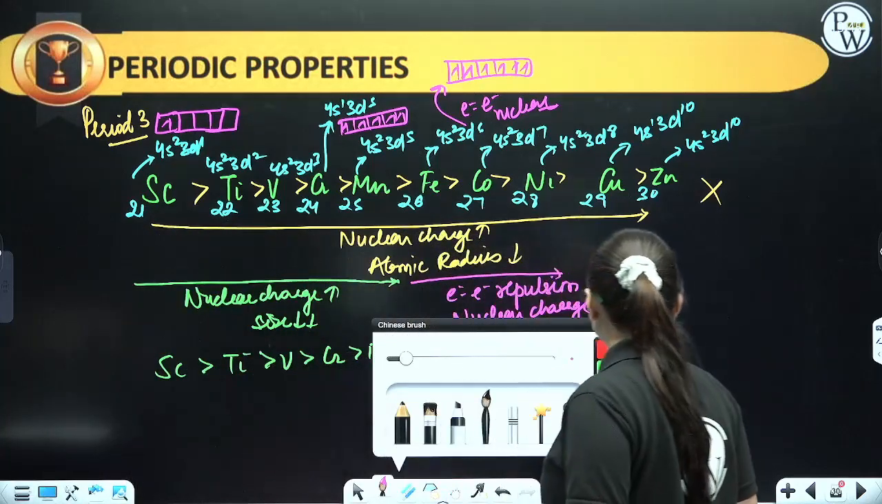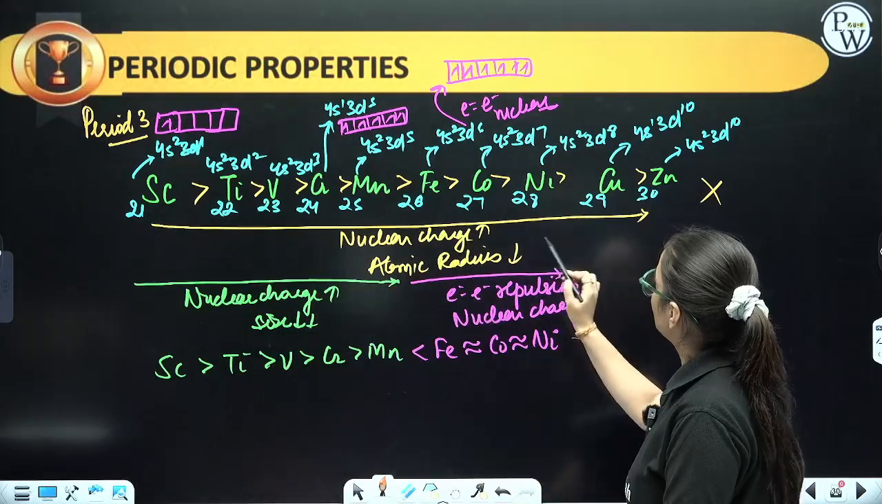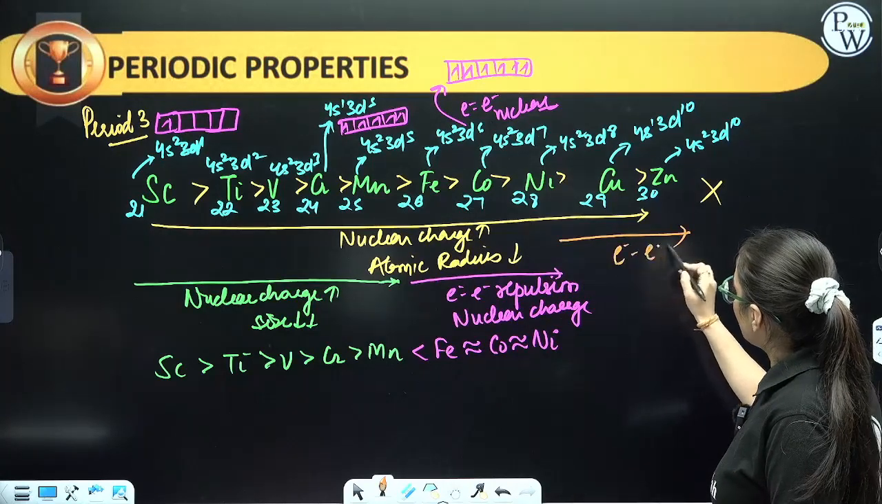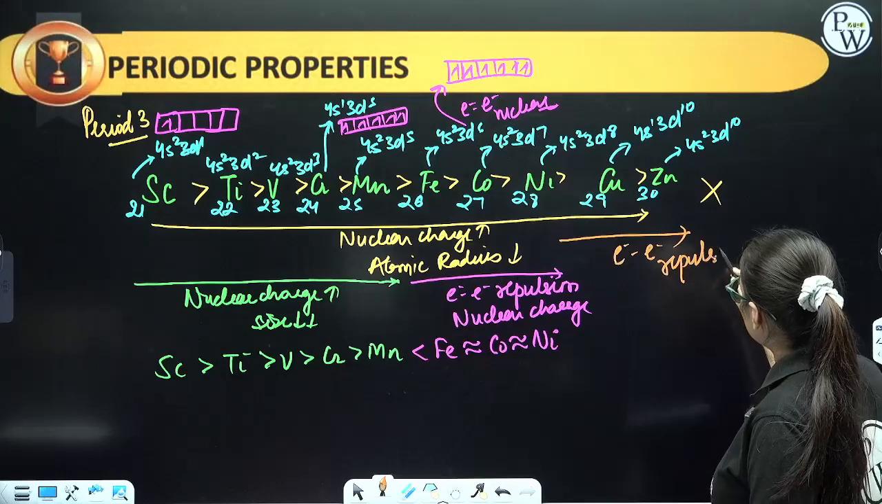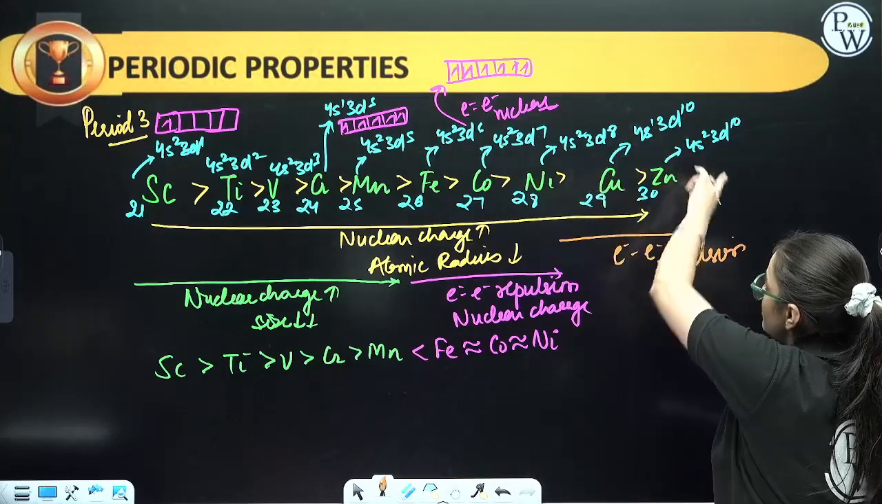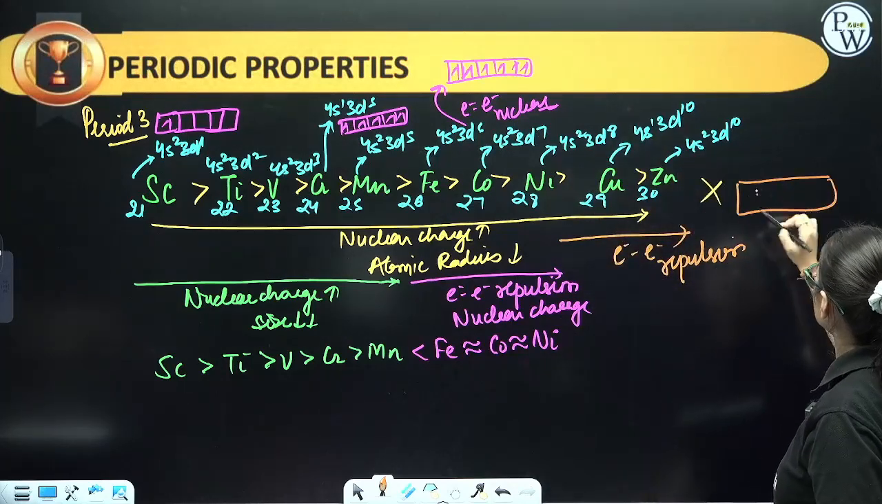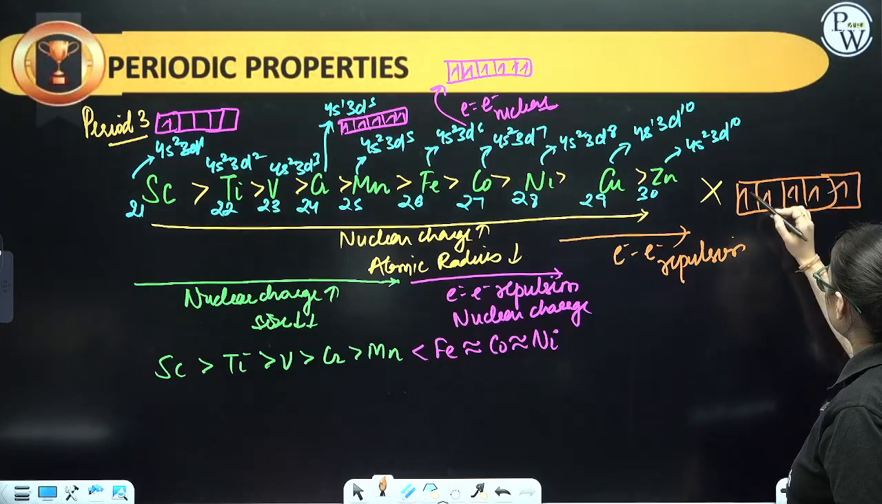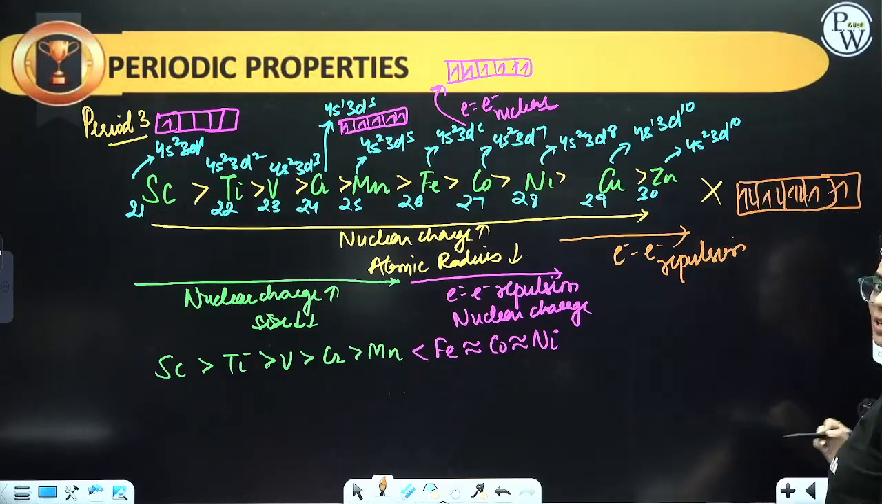And after this, students, from nickel to Zn, what will happen here? Electron repulsion will be more. Why will it be more? Because here it is 8 electrons, here it is 10, 10. If you are going to fill this 3d8, it is 1, 2, 3, 4, 5, 6, 7 and 8. Electron repulsion occurs over here.